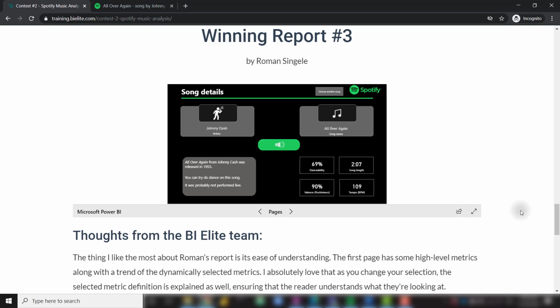There are a ton of details in this report that make me just instantly love interacting with the report. Great job to all of our contest winners. And before I forget, honorable mention to a couple more report developers who did an amazing job but just missed out on the top 3, and that was Kyle D. Bernardi and Bill Skelly, who also won last month's competition. Both Kyle and Bill produced reports that provided very in-depth analysis of the Spotify data, but they just fell out of the top 3, but really amazing job to them, so I wanted to give them a shout out.